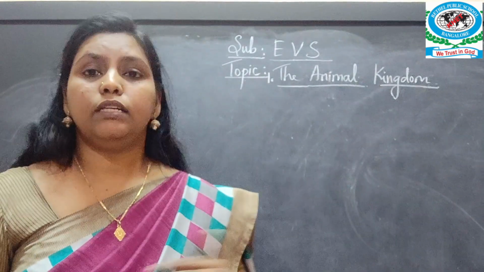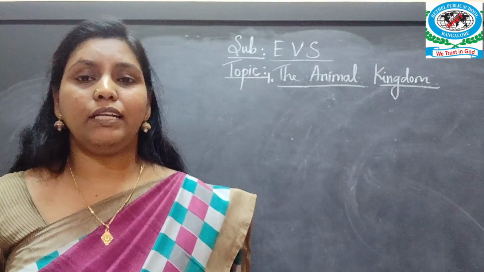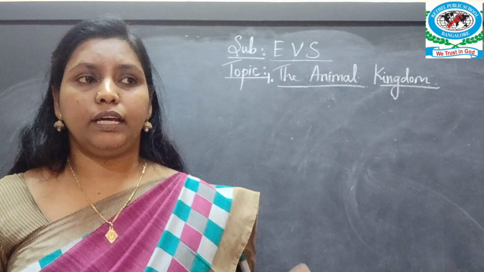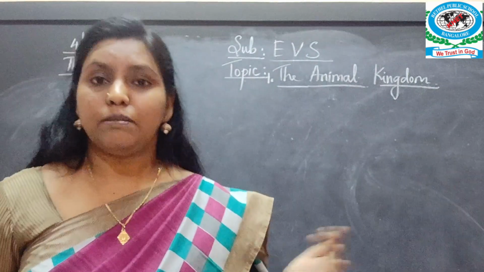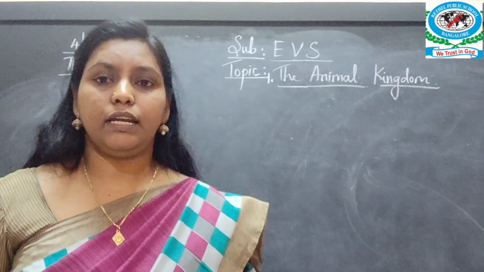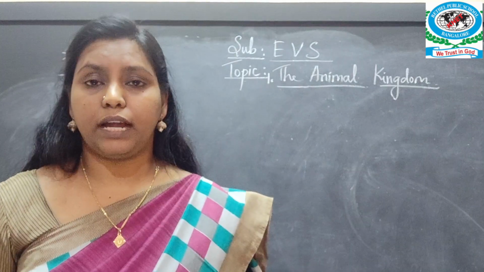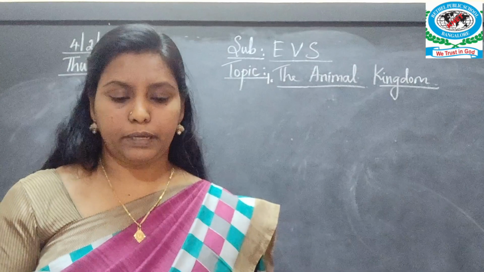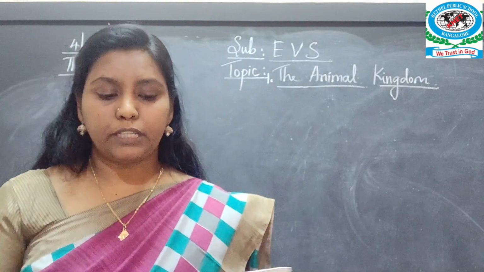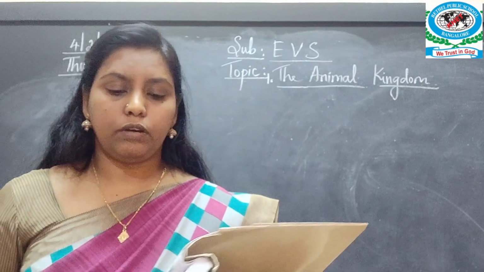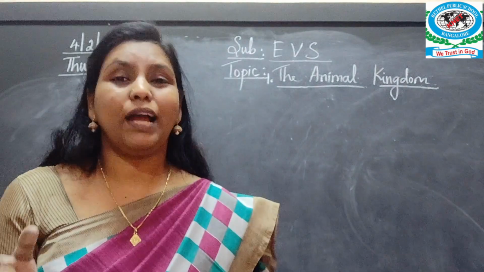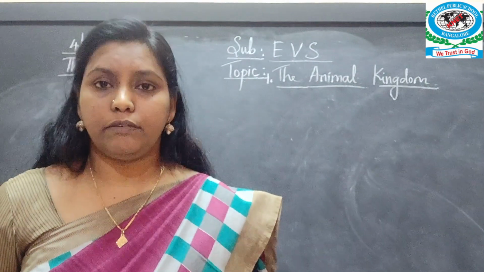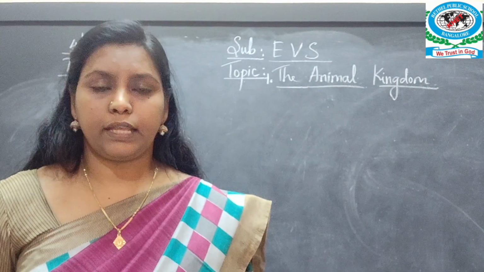So what are the similarities between us and animals? There are differences also, there are similarities also between us and animals. So you need to find out that and write down in this activity book. And they have given you the pictures also. Look at the pictures above. Observe the differences between you and a cow. So what differences can you give between you and the cow?